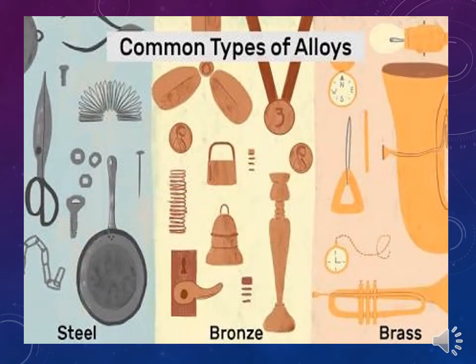You can see few alloys here like steel, bronze and brass. Steel is a combination of iron, which is a metal, and carbon, which is a non-metal. So the alloy made by using iron and carbon gives you steel. Bronze. Bronze is an alloy which is a combination of copper and tin. Both copper and tin are metals. The combination of copper and tin in particular proportion will give bronze. Brass. Brass is a mixture of copper and zinc.